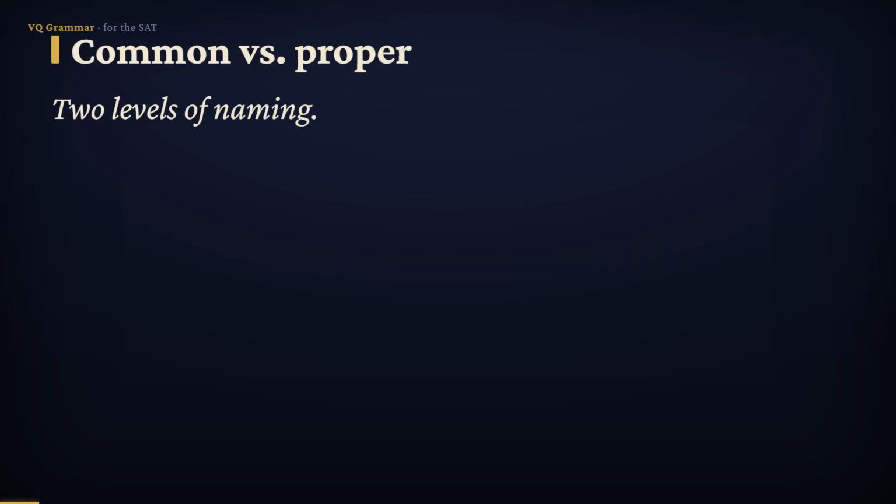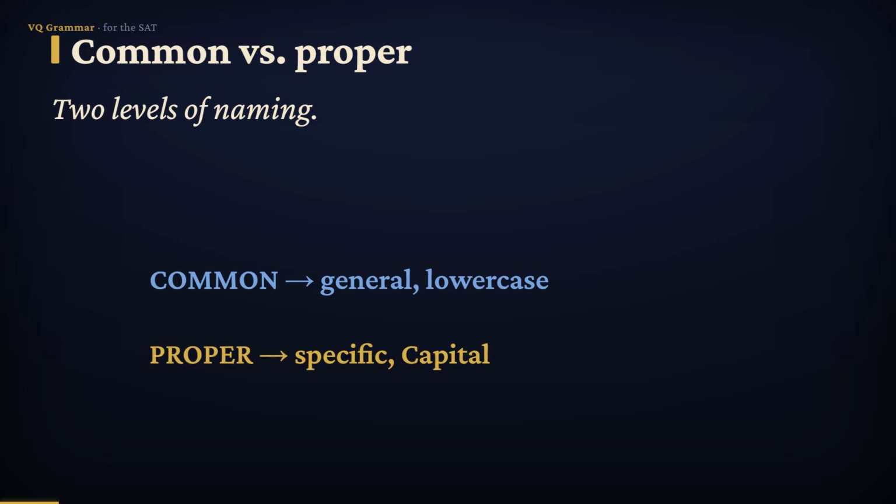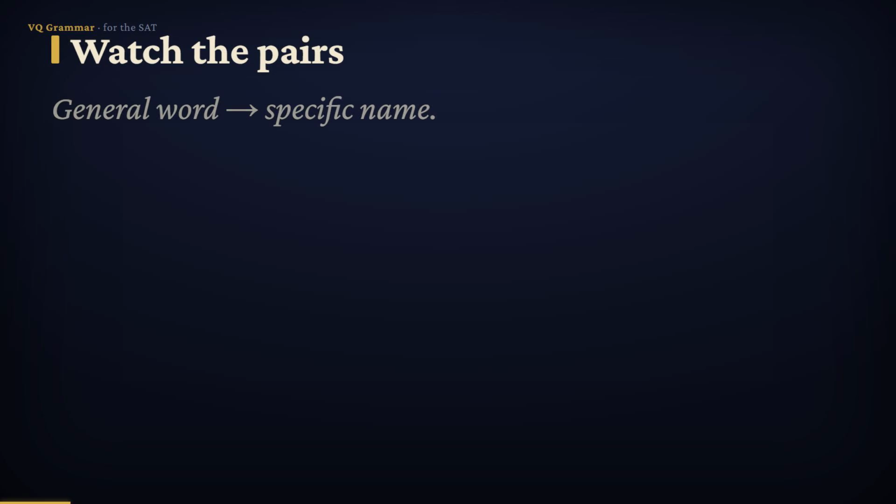Every noun names at one of two levels. A common noun names something in general, any member of a group, and it stays lowercase. A proper noun names one specific particular one, and it always takes a capital letter. Watch the pairs line up. The word mayor is common. That's just any mayor at all. But Senator Diaz names one specific person, so it's proper and capitalized.